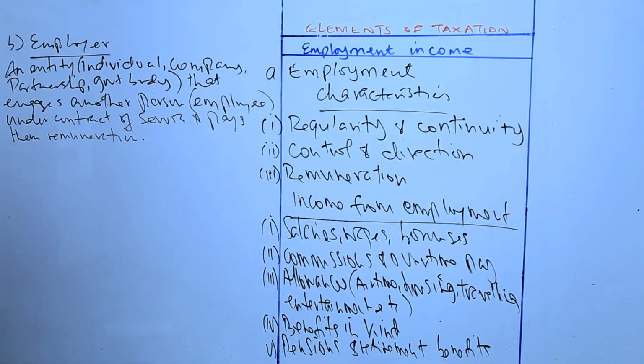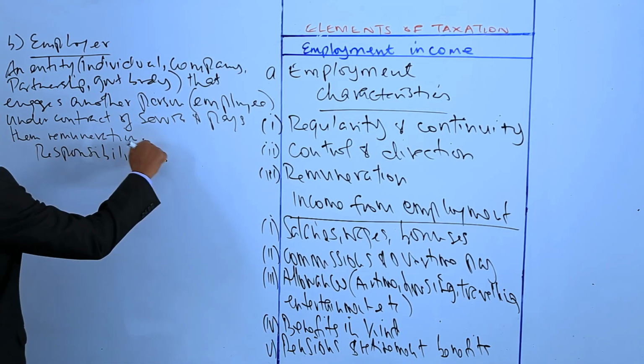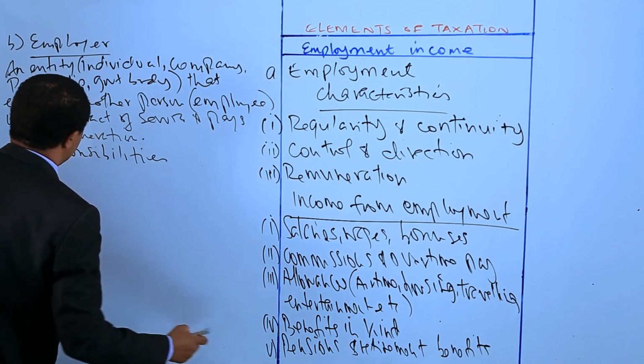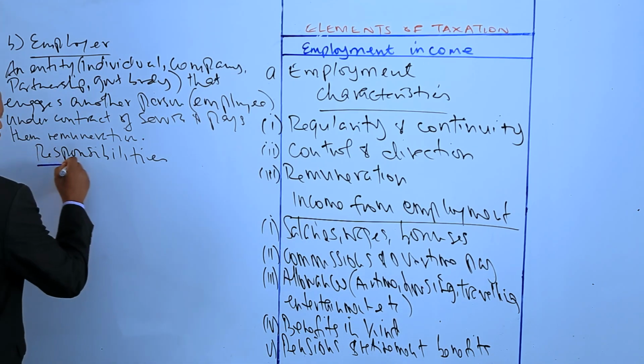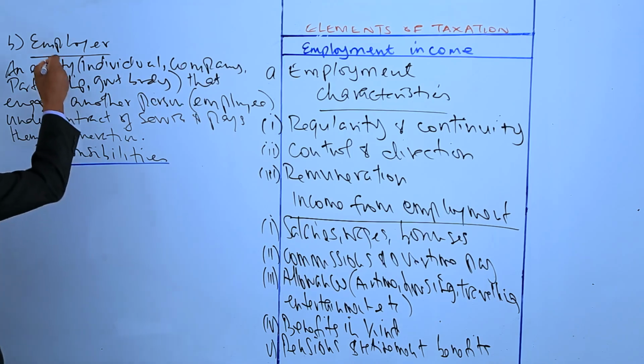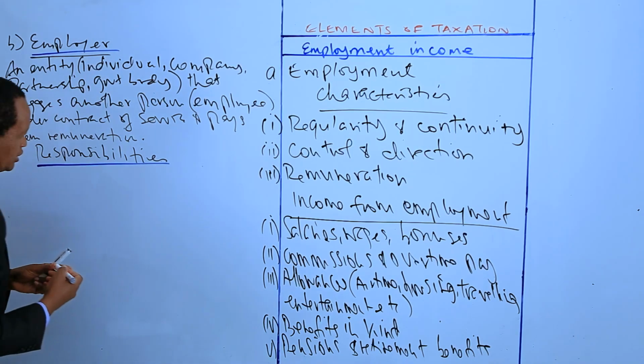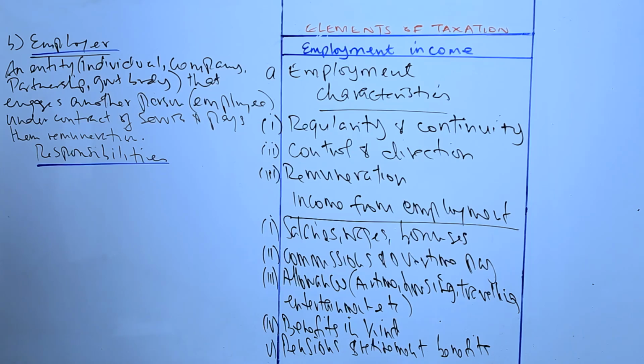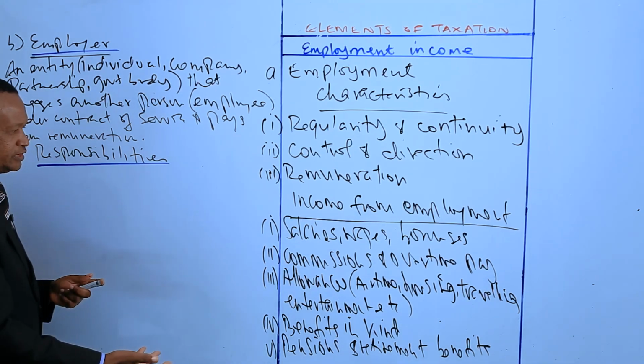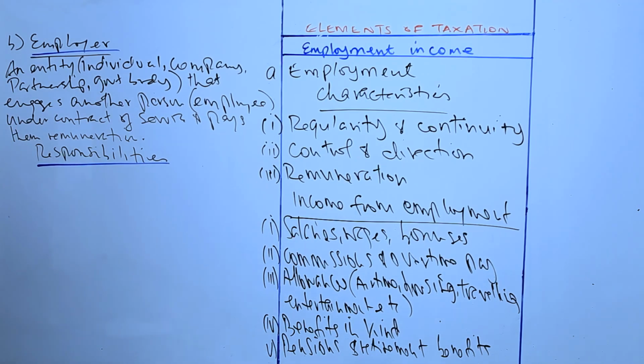So what are the responsibilities of an employer under the Kenya tax law? Let us discuss the responsibilities of the employer under the Kenya tax laws. First of all, it is important to understand that under the Kenya tax system, the employer plays a crucial role in the collection of income tax from employees. And this employer is obligated to, first of all, register with KRA.